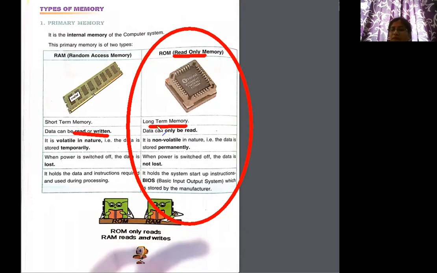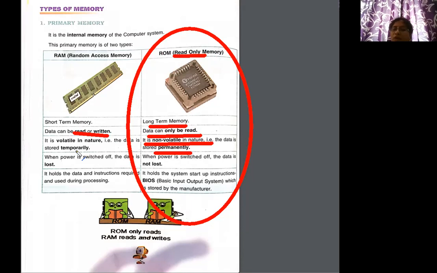Here it was short-term, so here it is long-term memory. Data can only be read. But this is non-volatile in nature, that is, the data is stored permanently. So it is permanent data.